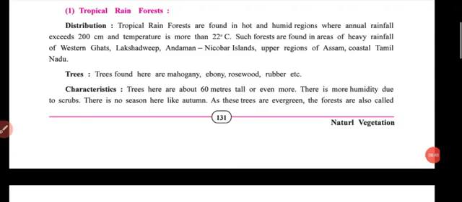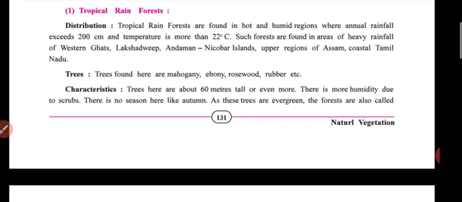Distribution: tropical rainforests are mostly seen in hot and humid regions where annual rainfall exceeds 200 centimeters and temperature is more than 22 Celsius.